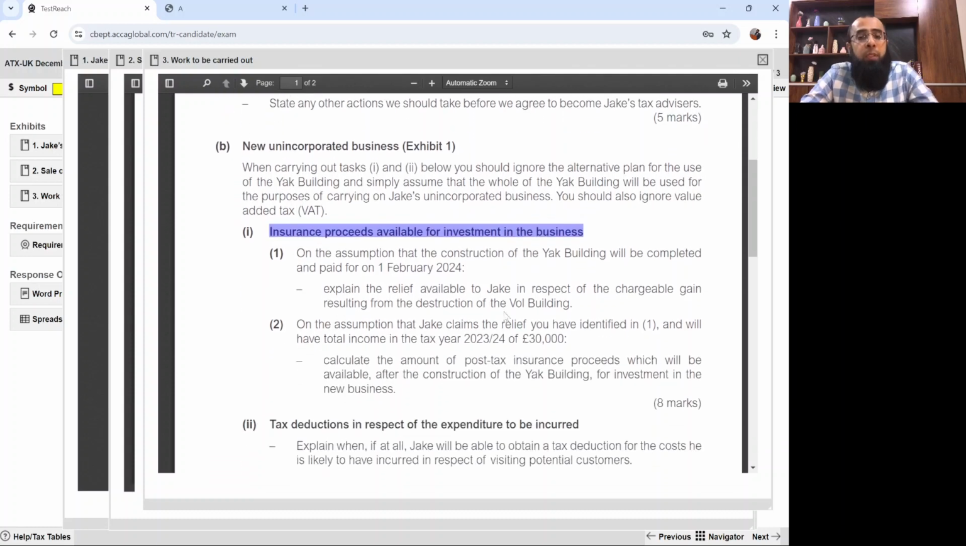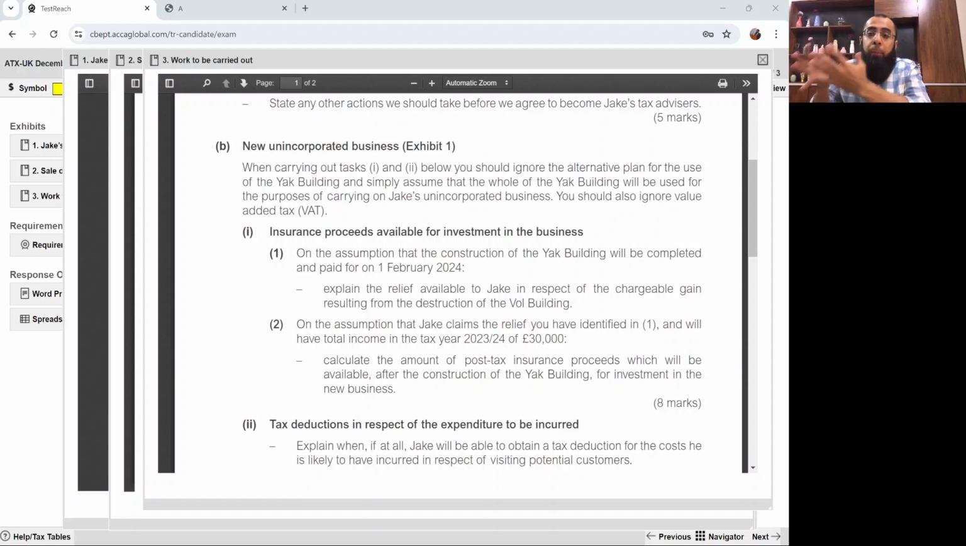Part 1, insurance proceeds available for the investment in business. Here we have to ignore the alternative use in which we were planning to rent it out, and we also have to ignore the VAT implications. On the assumption that the construction of the yak building will be completed and paid for on 1st February 2024, explain the relief available to Jake in relation to the chargeable gain resulting from the destruction of the wall building. So if the construction is completed, what relief is available to Jake in relation to the gain, as you are reinvesting the proceeds?